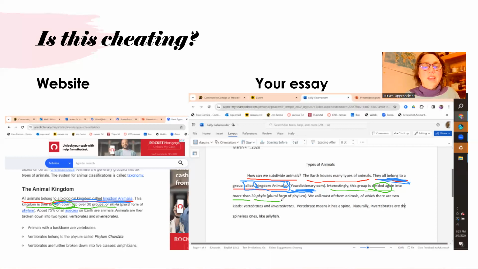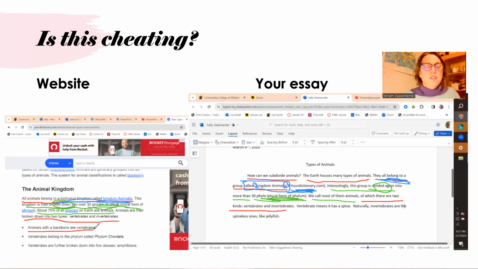Here we have 30 phyla, and here we have 30 groups or phyla, plural form of phylum. That's the same. Here it says about 75% of all species on Earth are animals. That's pretty different. And then we have, of which there are two kinds, vertebrates and invertebrates. And here we say broken down into two types, vertebrates and invertebrates.